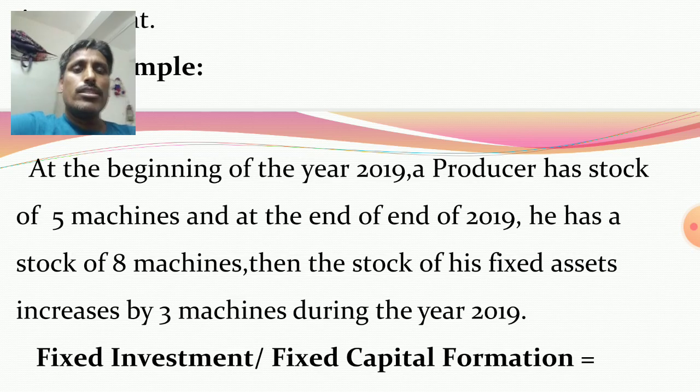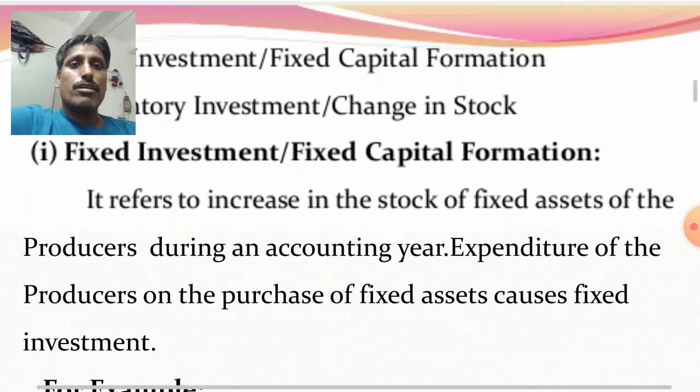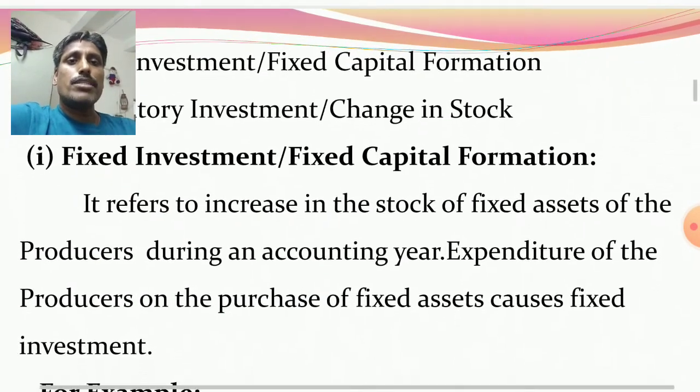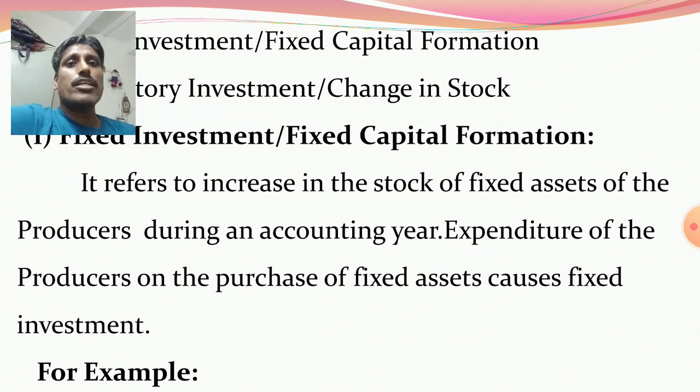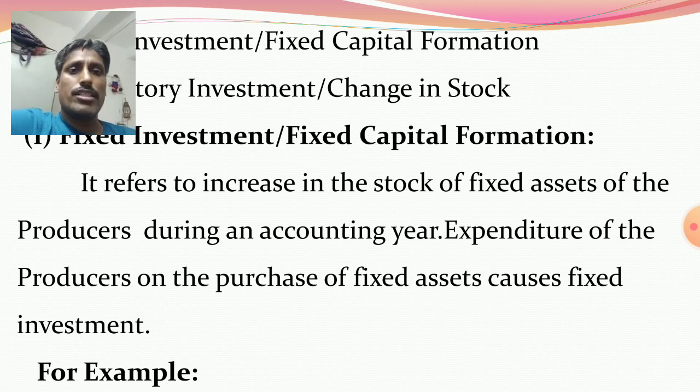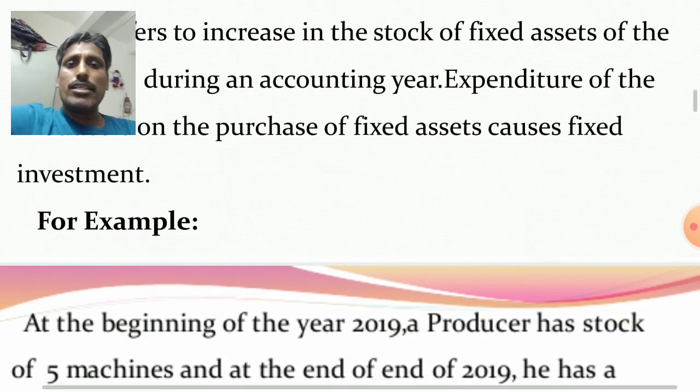So simply it is investment in fixed assets, the change in fixed assets during an accounting year, the increase in the stock of fixed assets of the producers during an accounting year, or simply the expenditure incurred by the producers on the purchase of fixed assets. It is fixed investment.